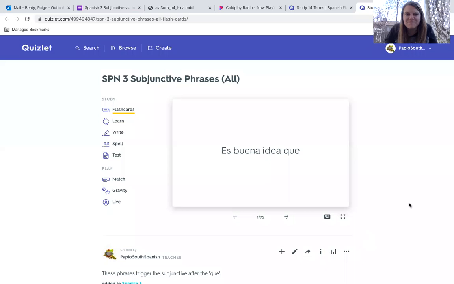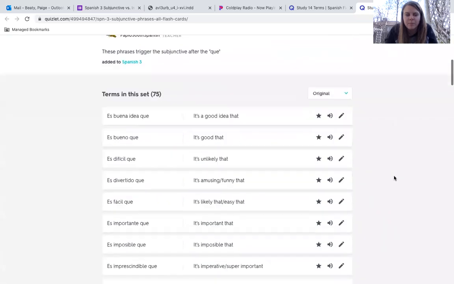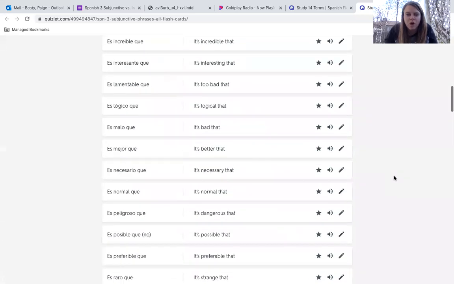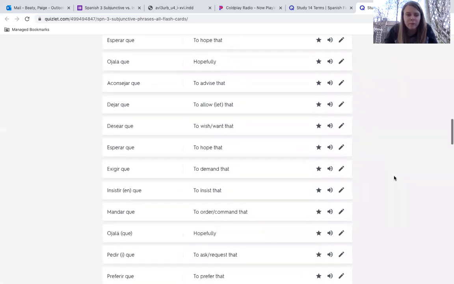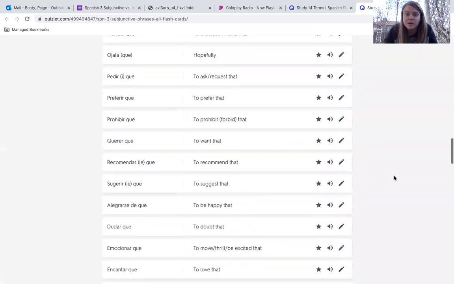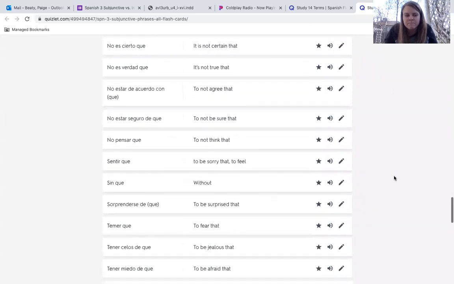Spanish 3 subjunctive phrases all. This is just under the Spanish 3 tab of our Papio South Spanish. So these are all the different subjunctive phrases that might be very overwhelming to you. Like I said, this does not have to be memorized. This is just showing you if you see one of these phrases, it will use subjunctive. So it might be helpful to bookmark this.